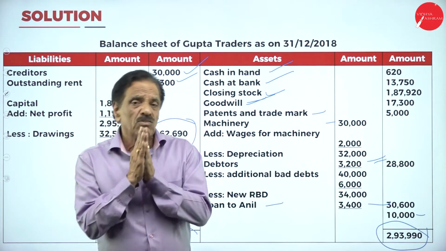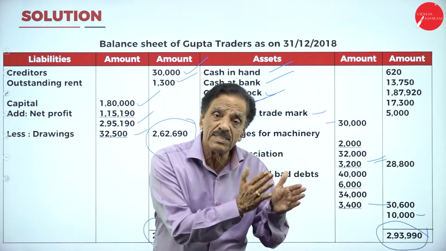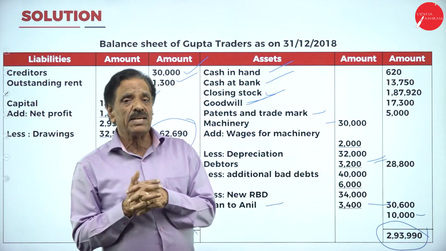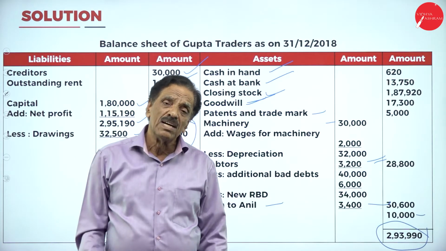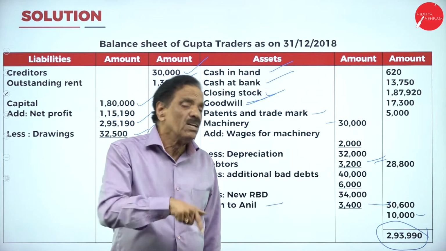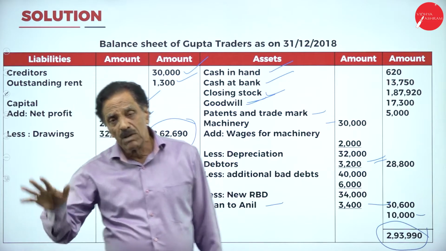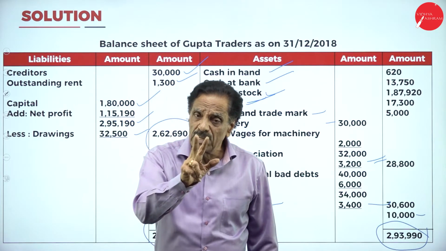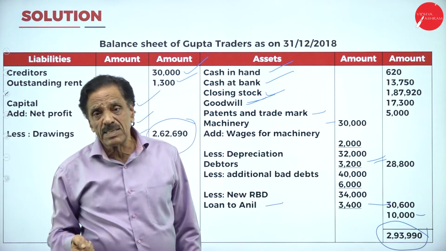What's a trial balance? It is not an account, it is a statement. It has got two sides, debit side and the credit side. Debit side shows assets and expenses, credit side shows incomes and liability. Whatever is in the trial balance should come either in the trading account or in the profit and loss account or in the balance sheet. Whatever the items come from the adjustment should appear twice, either in the trading account or in the profit and loss account. Then once again in the balance sheet is considered.